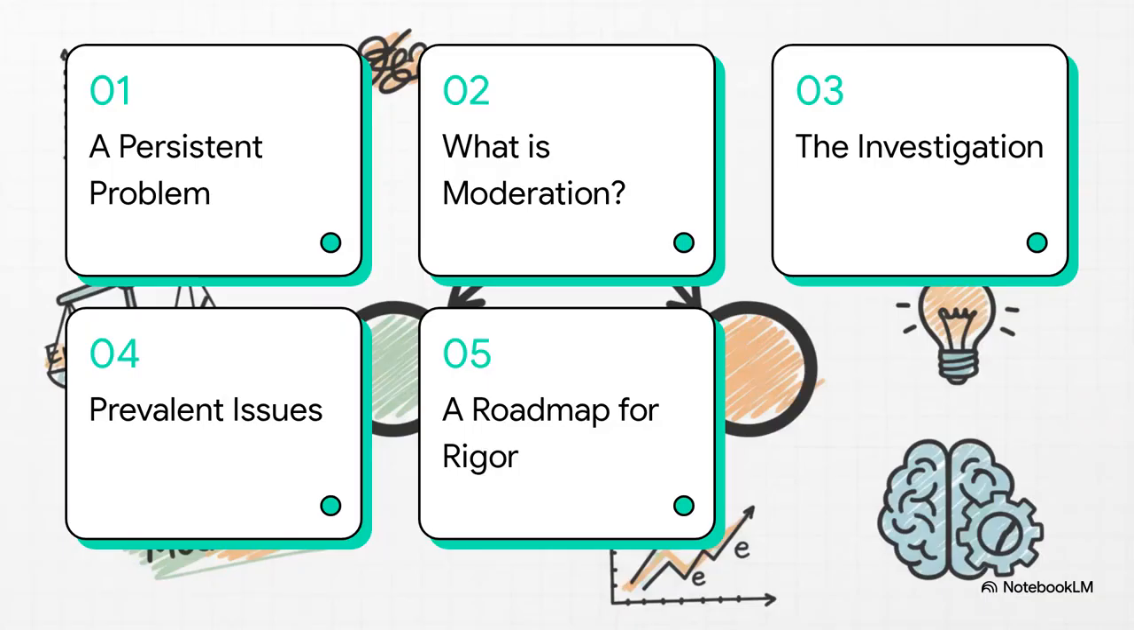Okay, so here's how we'll break it down. First, we'll get to the heart of the persistent problem itself. Then, we'll do a quick refresher on what moderation is, just to make sure we're on the same page. After that, we'll look at how the authors investigated the issue. Next, we'll zero in on the most prevalent issues they uncovered. And finally, we'll walk through the solution, their proposed roadmap for rigor.